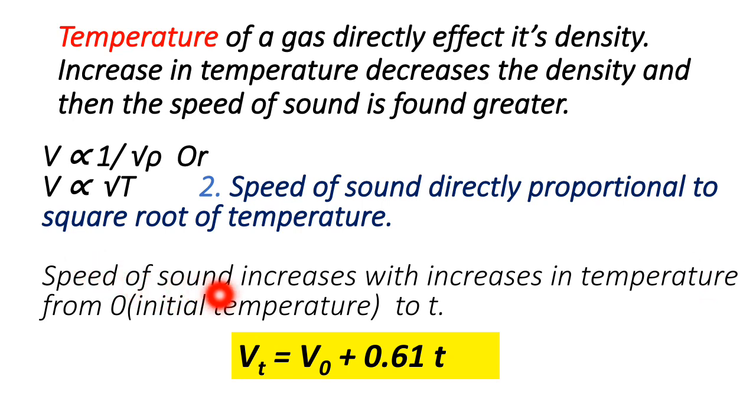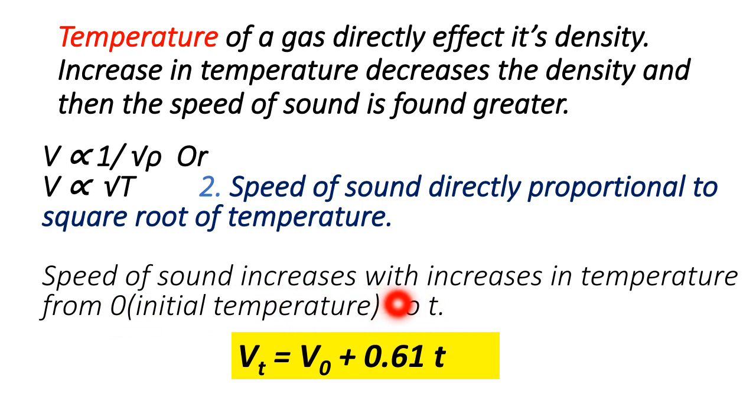Speed of sound increases with increase in temperature, and for each degree Celsius increase, the speed is increased by 1.6 into 10 to the power 0.6 meter per second square. Suppose the temperature increases from an initial temperature to a final temperature.